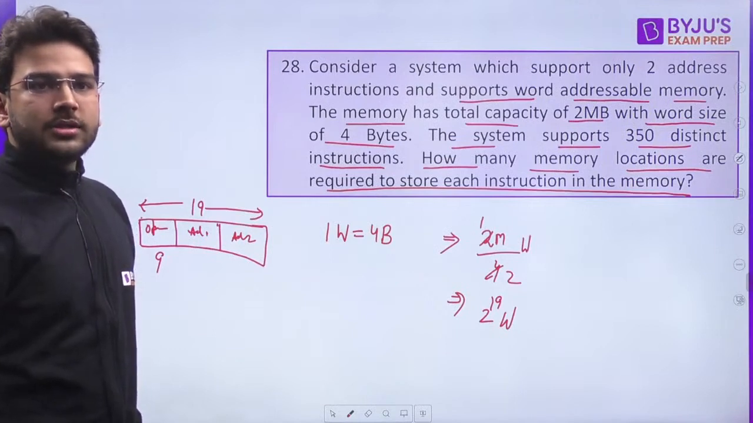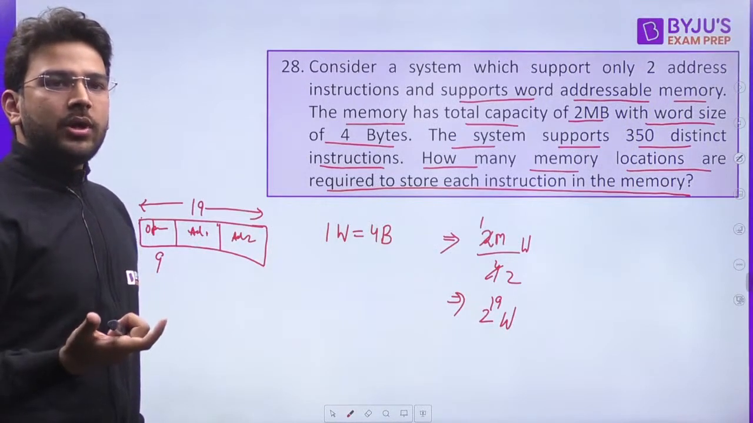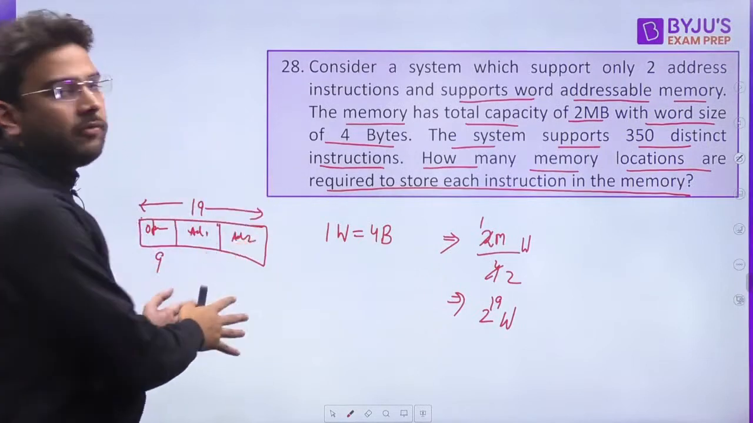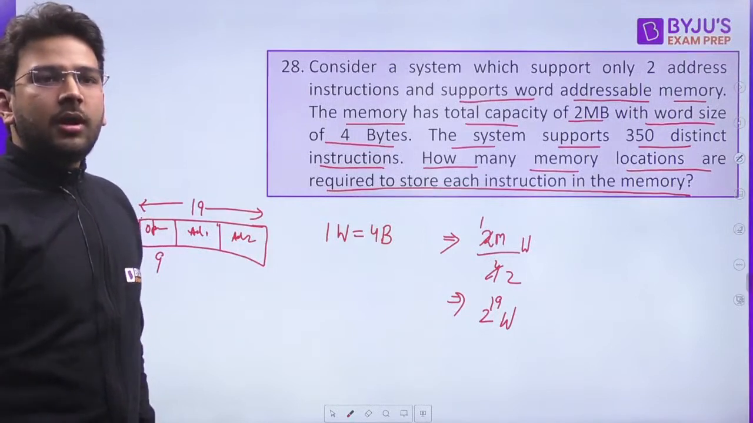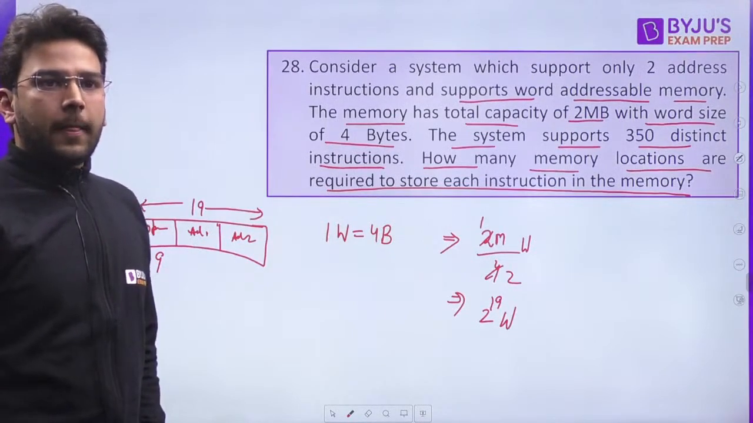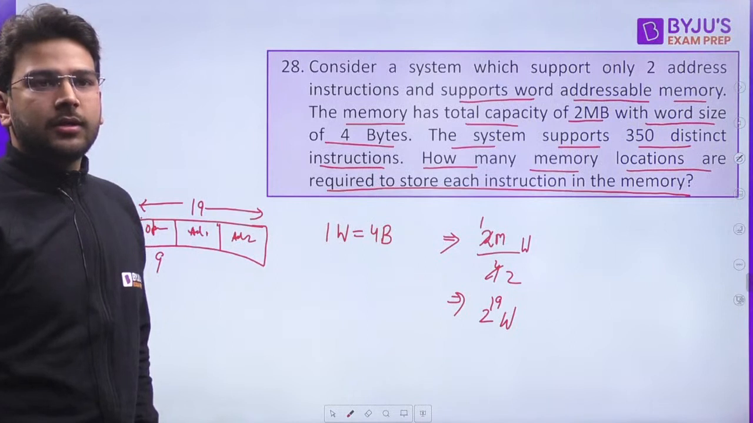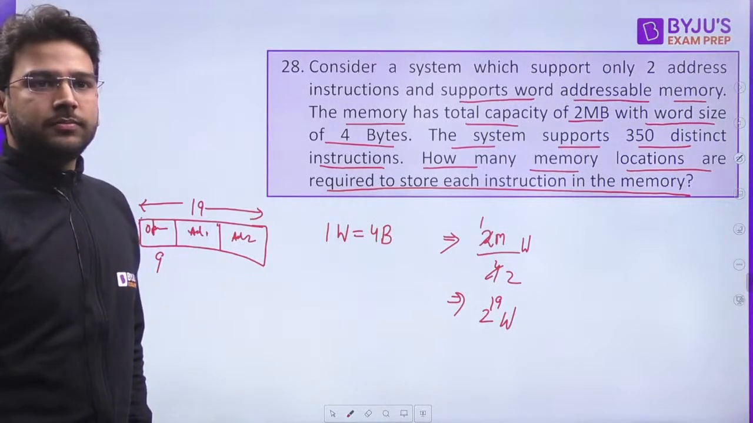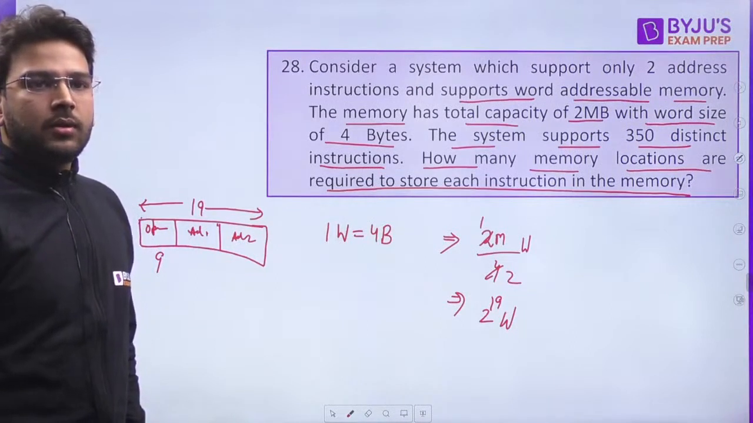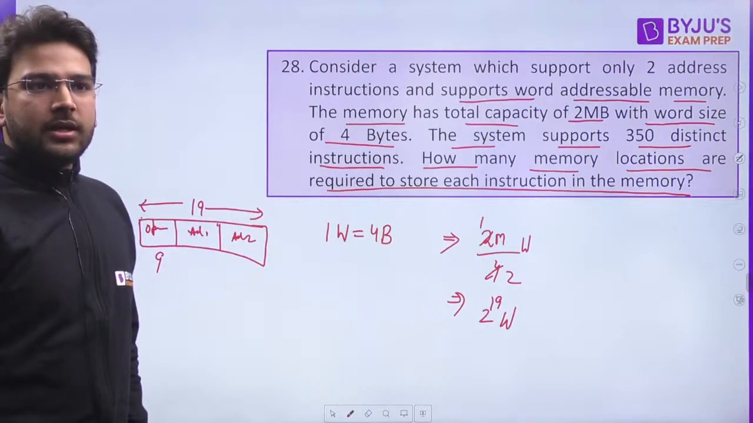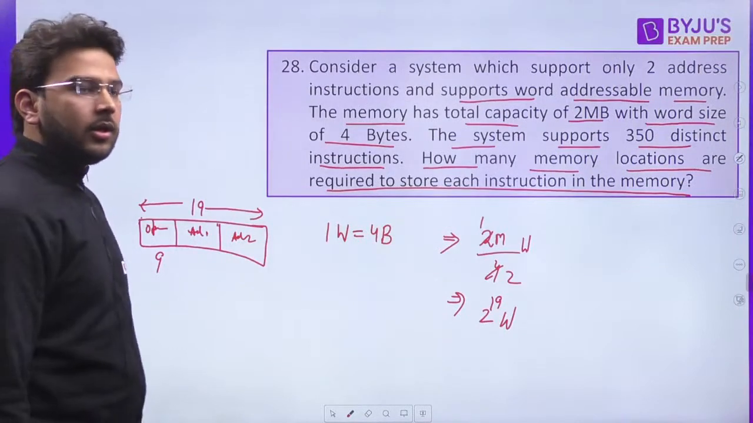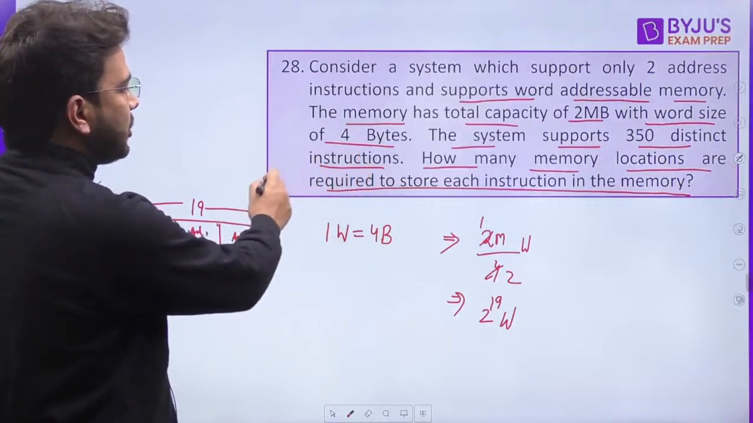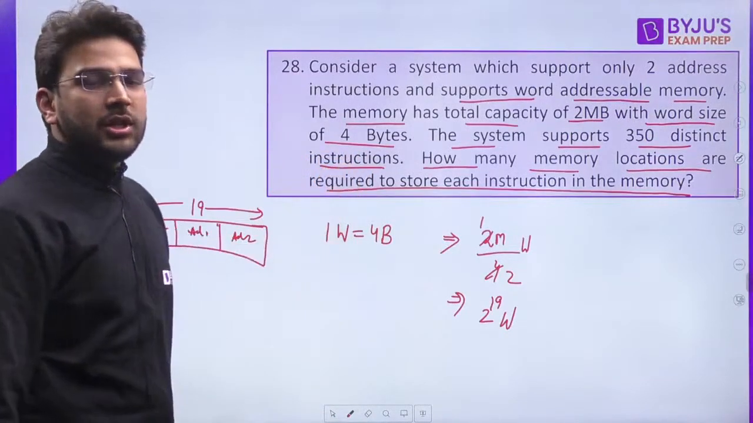Yes, Unnati, 2 address instructions. See, if it is saying 2 address instructions, that means in an instruction format we can have 2 address fields. Maybe it can be a register field, maybe a memory address field or something else. Clear so far? Any doubt, anyone? Okay, few students are saying 9 memory locations we have to access. Some are saying 19. Okay, let's see this. So how many memory locations are required to store each instruction in the memory?